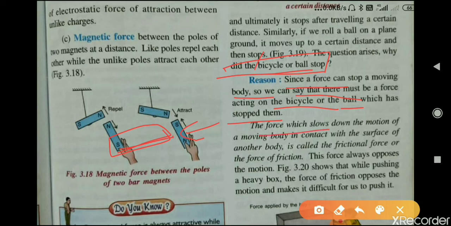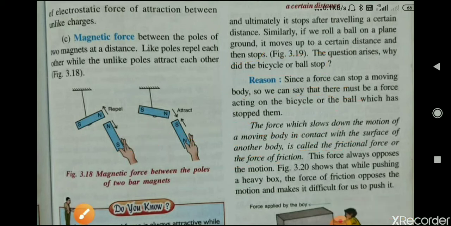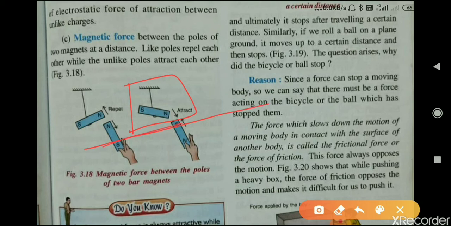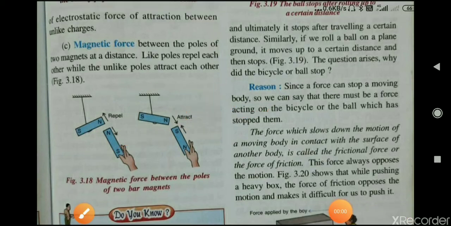The force which slows down the motion of a moving body in contact with the surface of another body is called the force of friction or the frictional force. It is the force which stops a moving body when that body is in contact with the surface of another body. Suppose this ball is rolling on this plane surface.